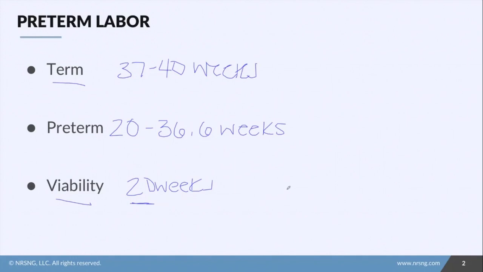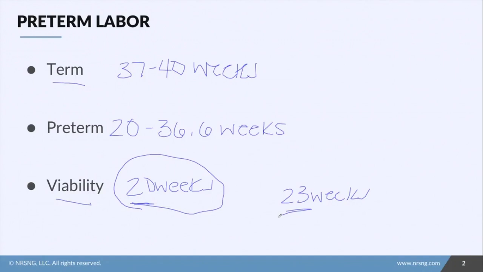The earliest is 23 weeks gestation, and not even all hospitals do that. Usually 24, 25 weeks is going to be the week gestation that they'll revive. Around my area here, no hospital in this area will revive a fetus before 25 weeks. So most textbooks will refer to viability at 20 weeks. So that's what you should know for this.